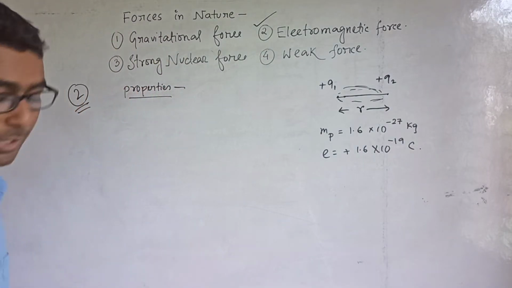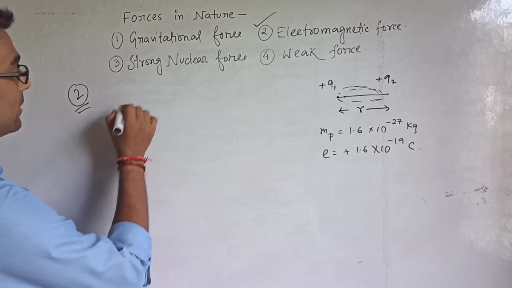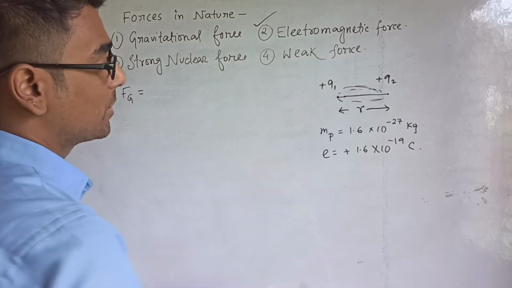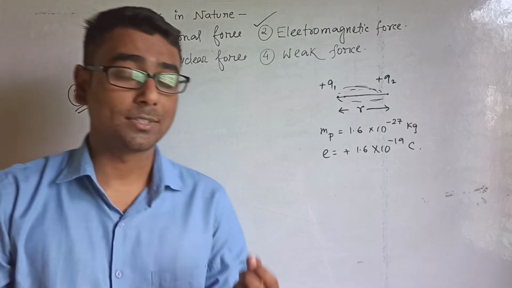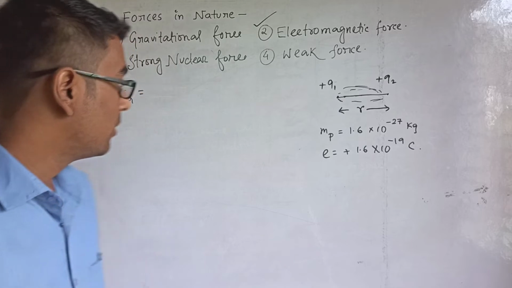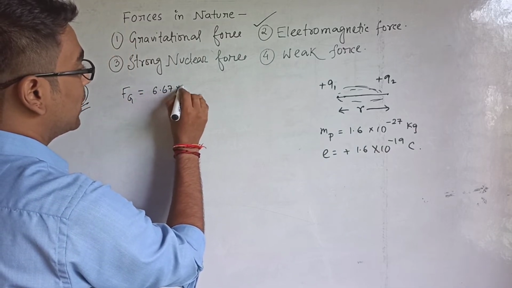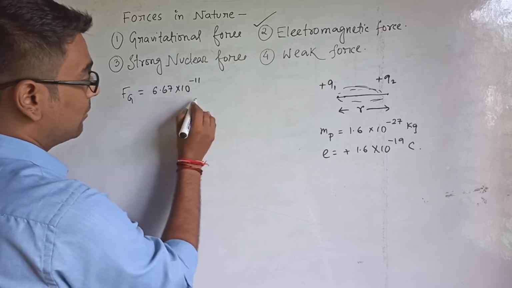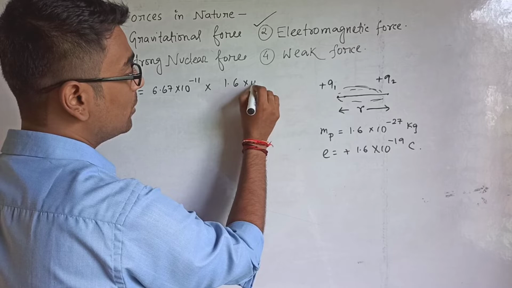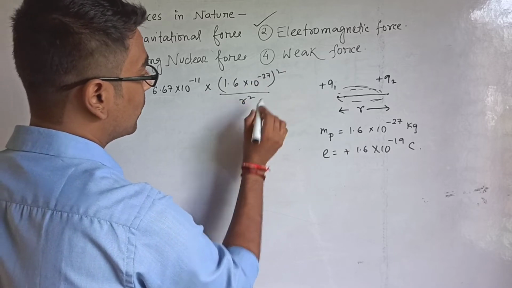Okay. Now if we find the gravitational force between these two charges kept, as charge has mass, there must exist gravitational force also. So the force will be 6.67 into 10 to the power minus 11, the value of G, into mass, 1.6 into 10 to the power minus 27, whole square, divided by r square.